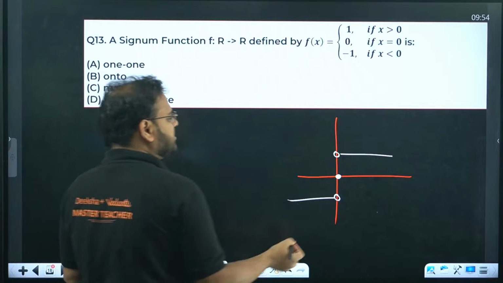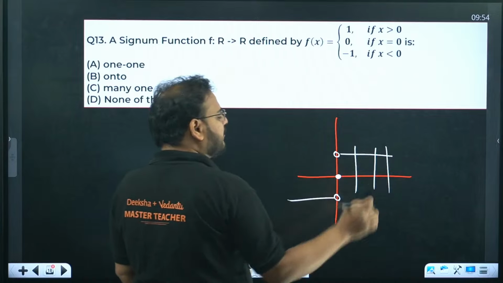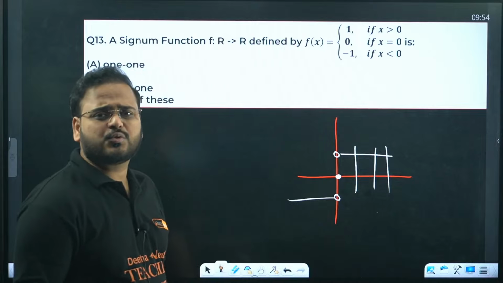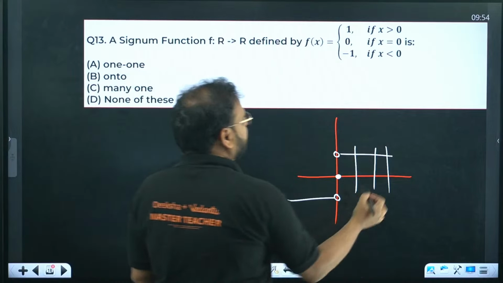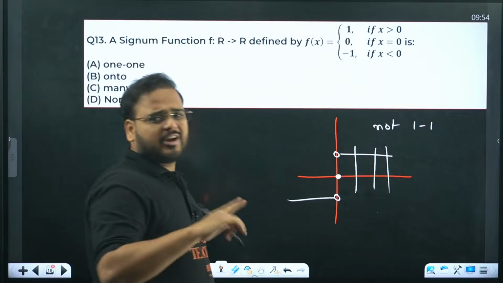Of course not, because if you talk about f of 1, f of 2, f of 3, it's always 1. F of minus 1, f of minus 2, always 1. The given function is, sir, not 1, 1. In 1 second, you get the result for this question.